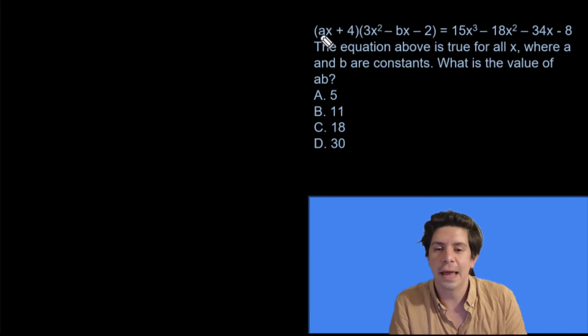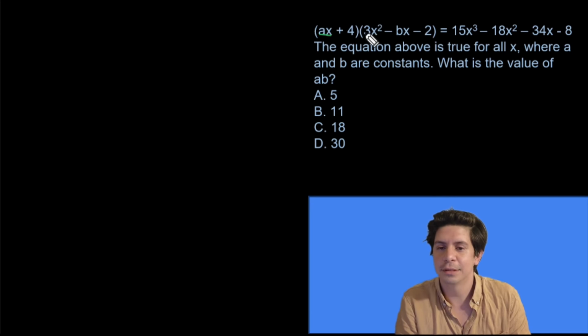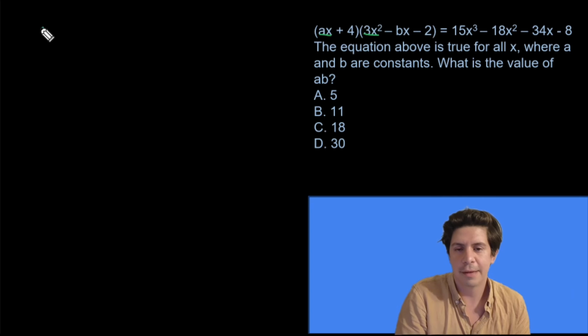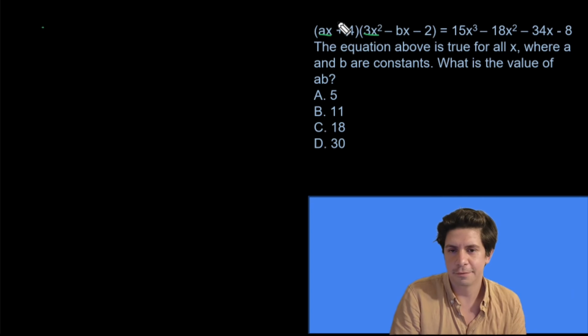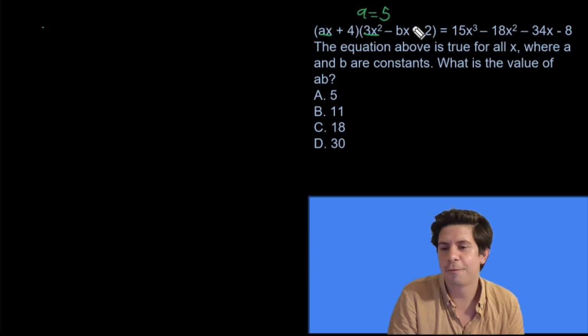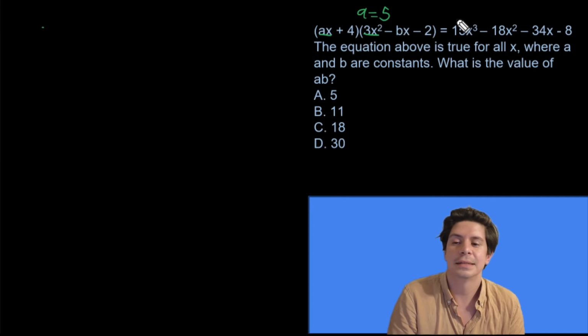Okay, so to find a, we can just do ax times 3x² to get the 15x³. So then that must mean that a equals 5, right? Because 5 times 3 equals 15. x times x² gets to the x³. So a equals 5. I'm going to plug that in here and then FOIL out. It's not technically foiling, but distribute everything and see how they line up.